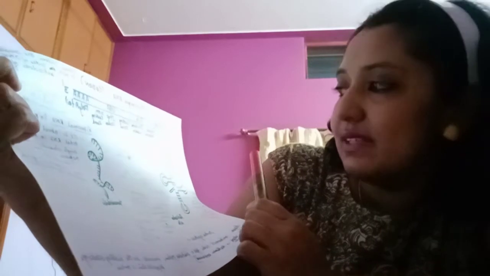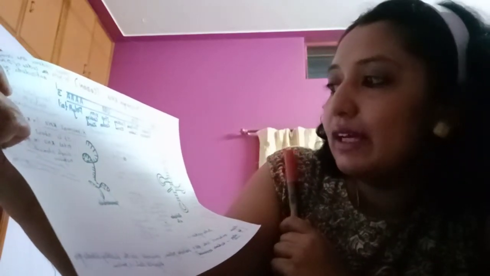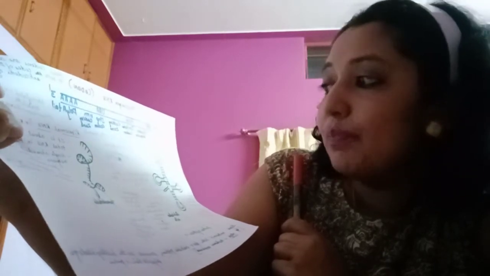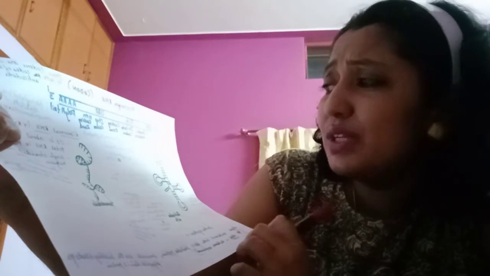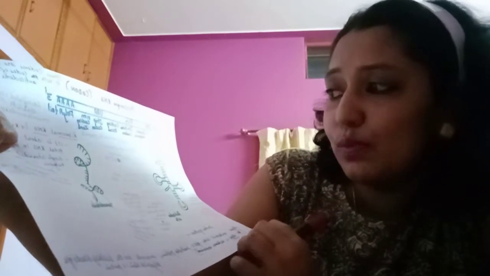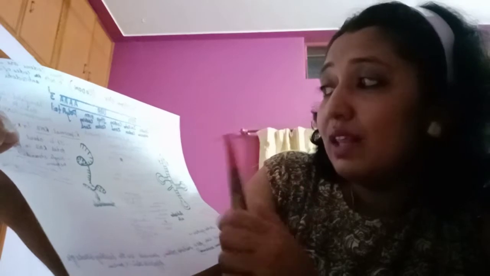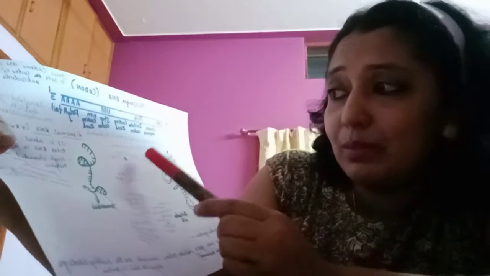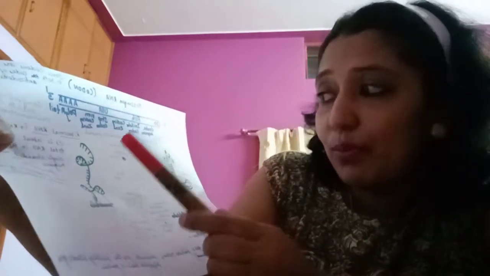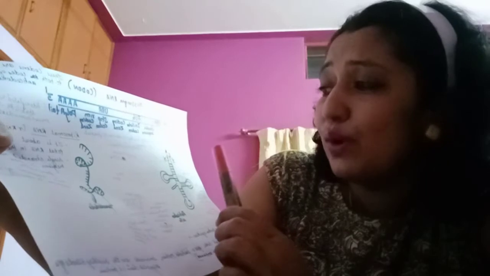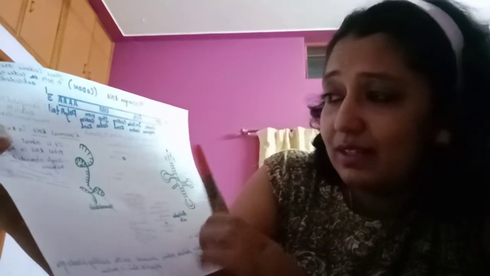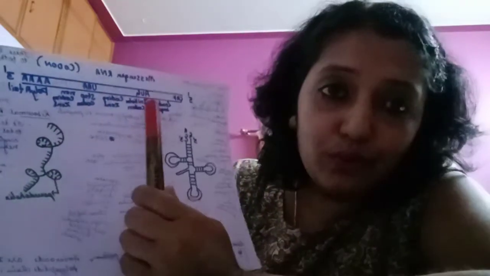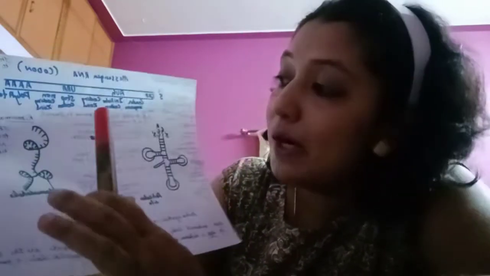A capping is present at the 5' end with the help of 7-methyl guanosine triphosphate and a very unusual 5' to 5' phosphate linkage. So the presence of this at the 5' end of the mRNA molecule, what does it do?